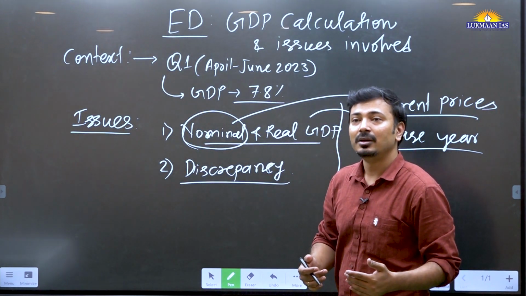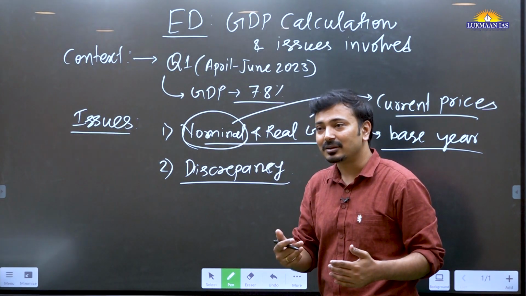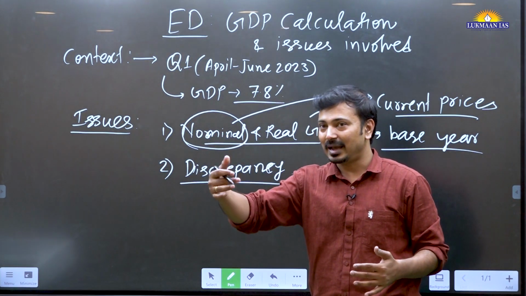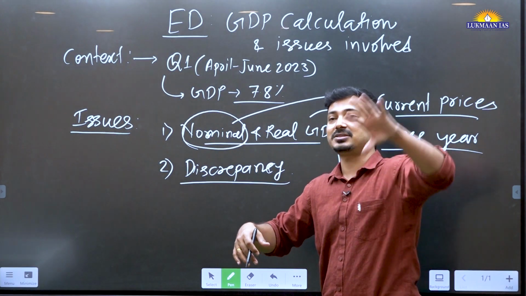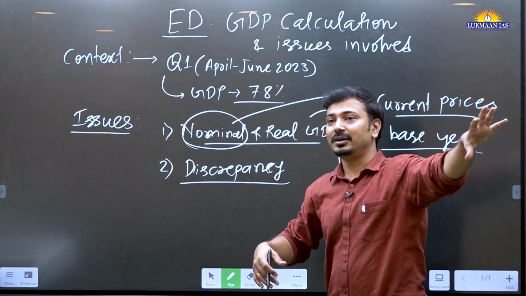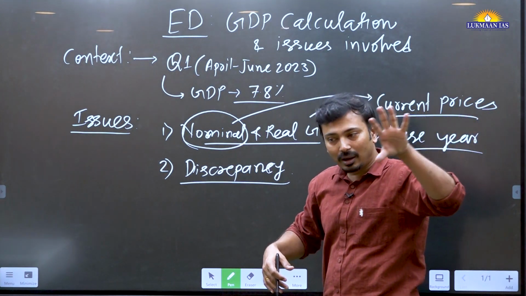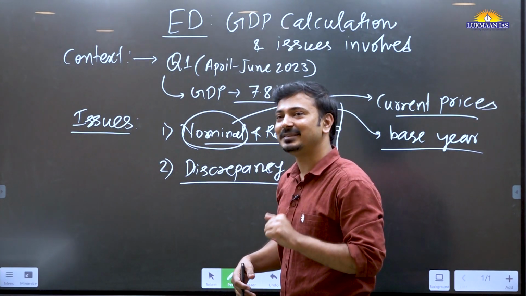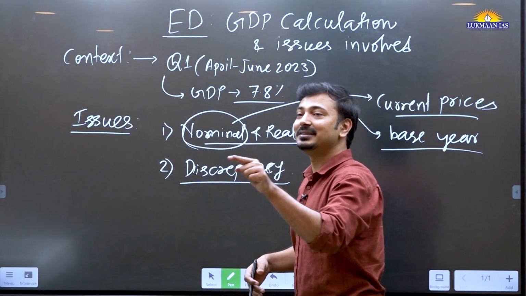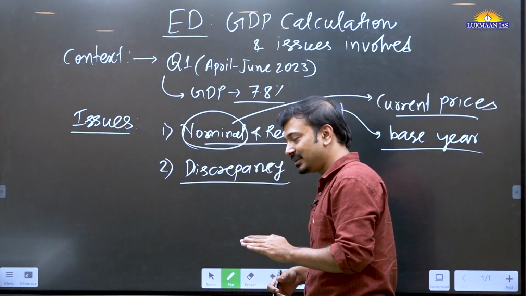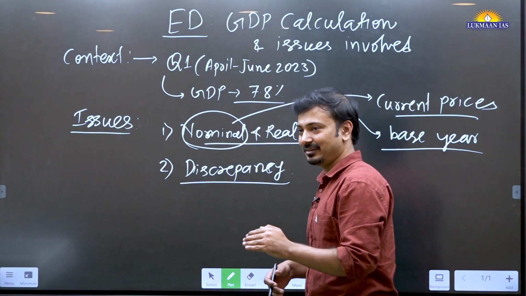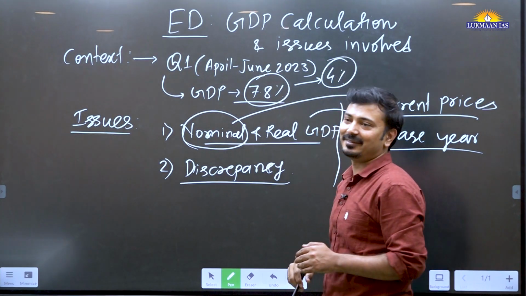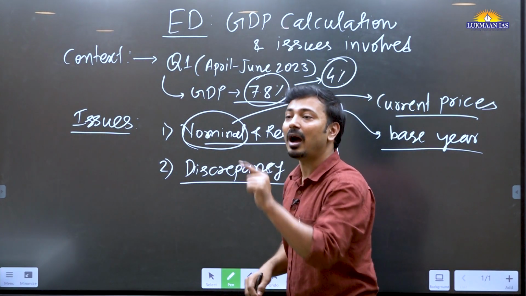But let's say, due to some other factors, there are inflationary pressures in the economy. Like last 1 year, there has been high inflation because of external factors, right? Oil crisis and all these things. Now, will nominal GDP provide a true picture of economic growth in such a scenario? So, the criticism says that if we take into consideration the inflation data, this 7.8% will reduce to 4% in the same quarter.